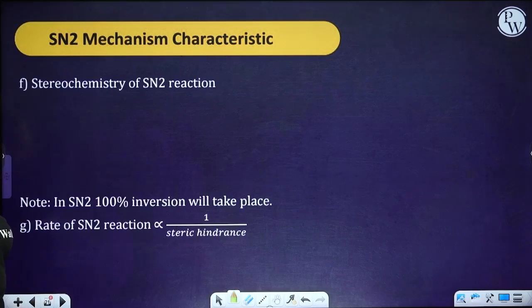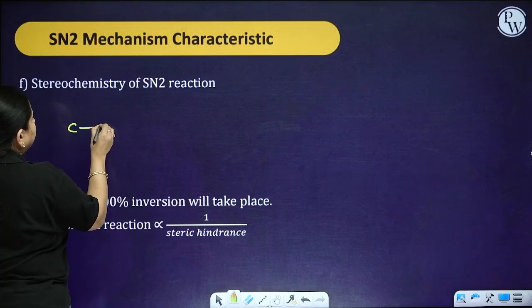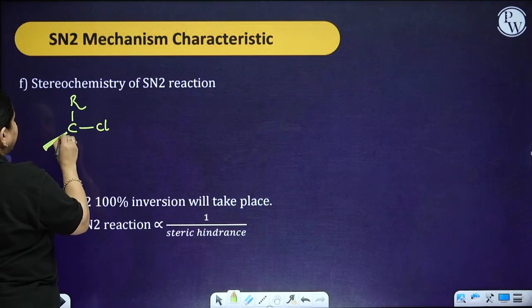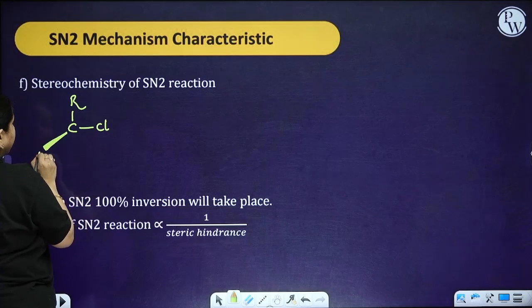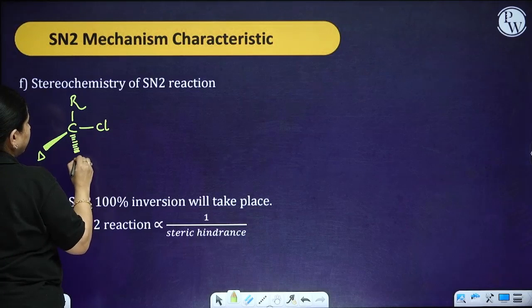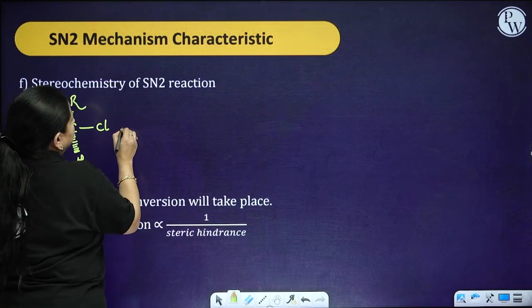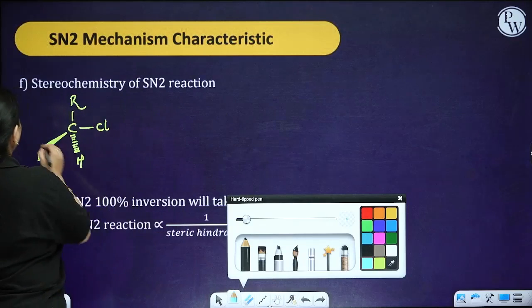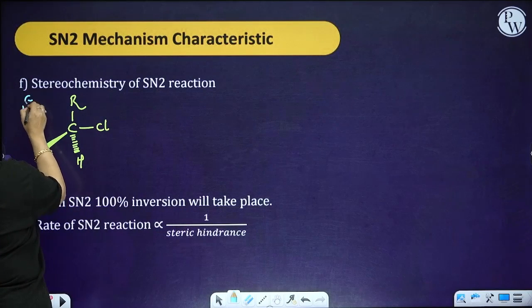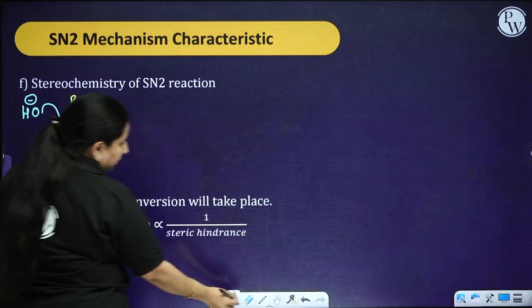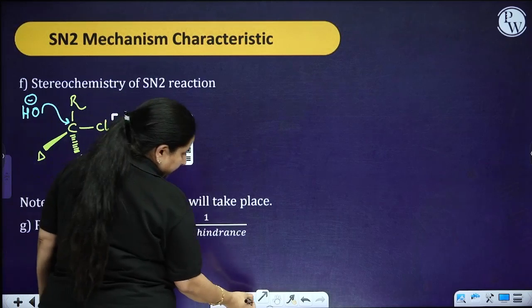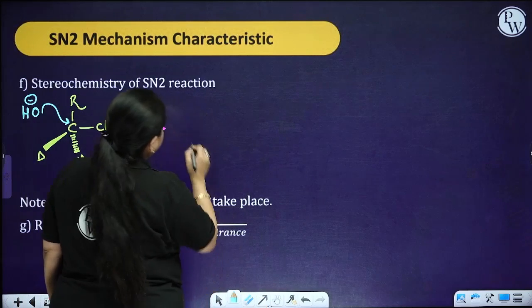So moving ahead, if I look at the stereochemistry of the SN2 reaction, how is it going to be? RCl. I am having OH negative as a nucleophile. It is going to attack over here. So you are going to get a transition state.